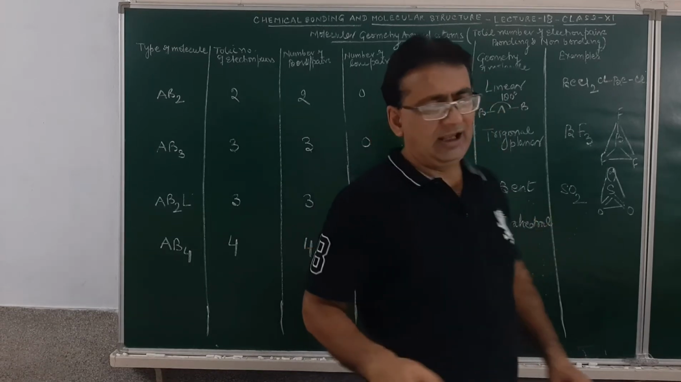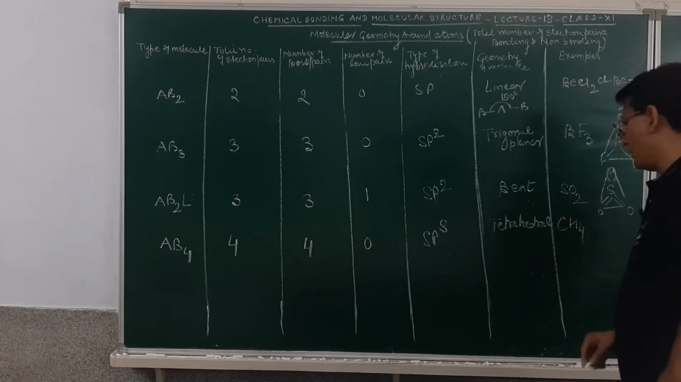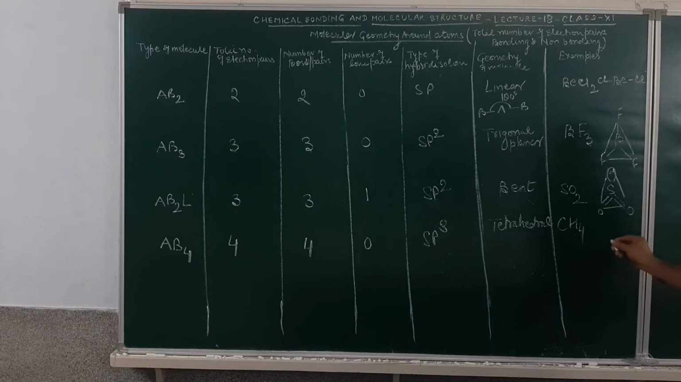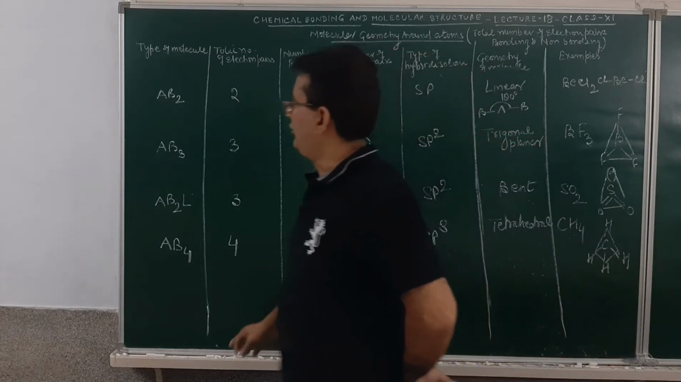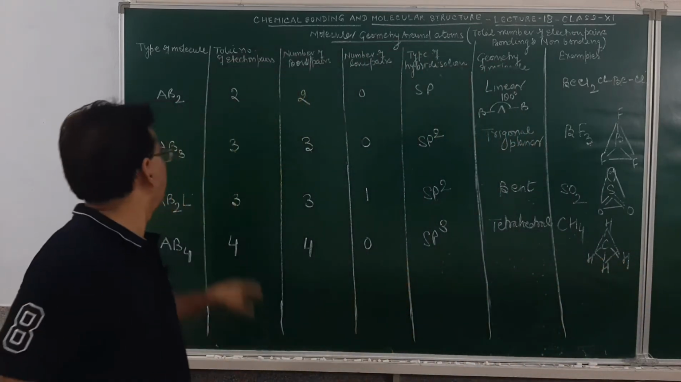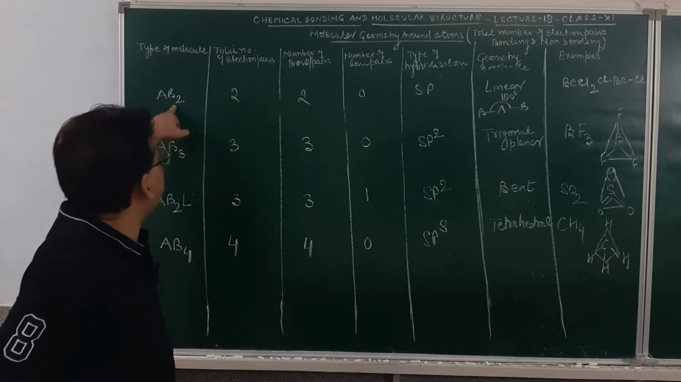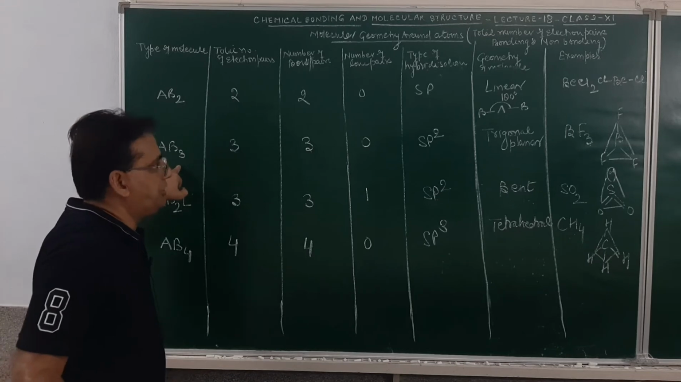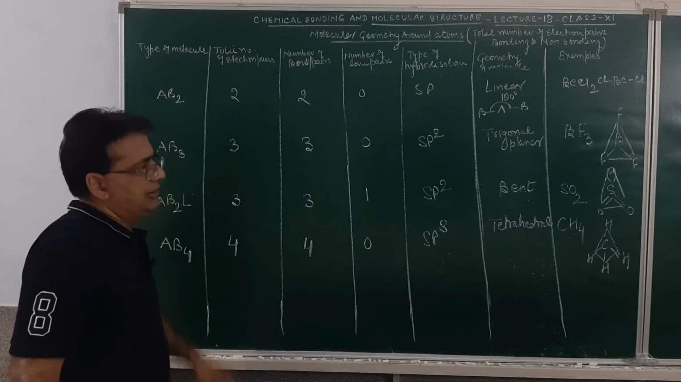Fine. As for example, in the case of a methane molecule, how do we make the shape of methane? This will be carbon, hydrogen, hydrogen, hydrogen and hydrogen. It will be a tetrahedral geometry with a bond angle of 109 degree and 28 minutes. So, the molecule will either be of AB2 type, AB3, AB2L or AB4. AB2 will be linear geometry, AB3 trigonal planar, AB2L bent shape, AB4 tetrahedral.